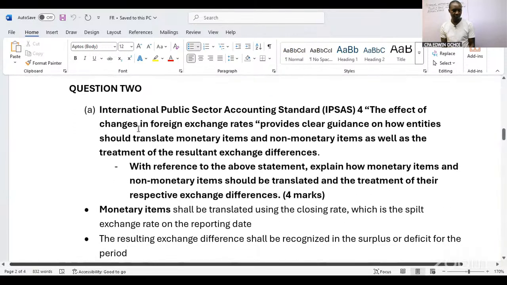With reference to the above statement, explain how monetary items and non-monetary items should be translated and the treatment of their respective exchange differences.